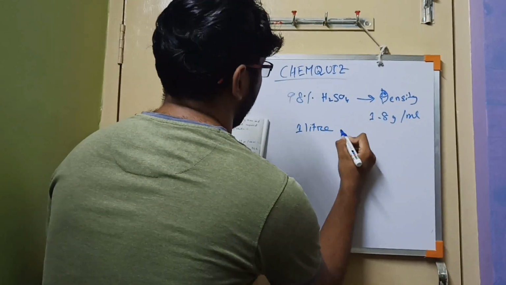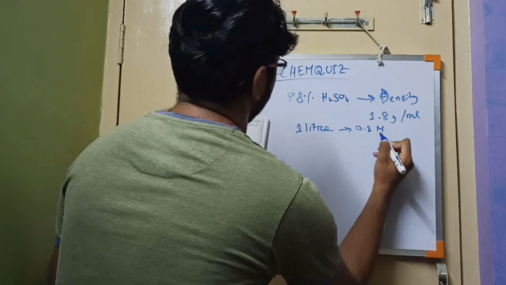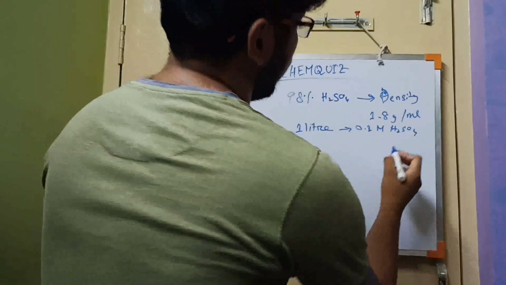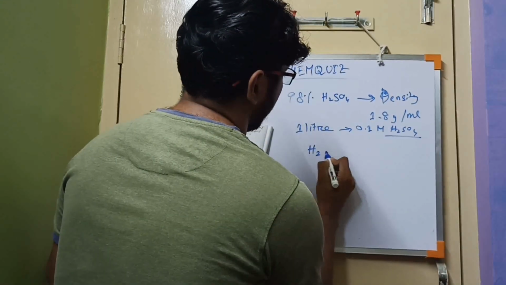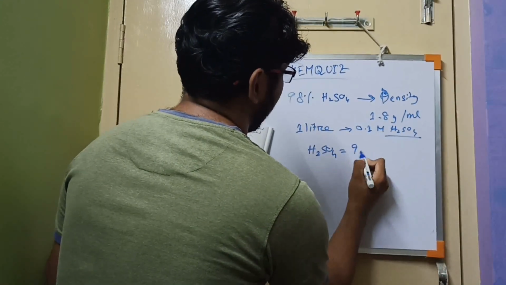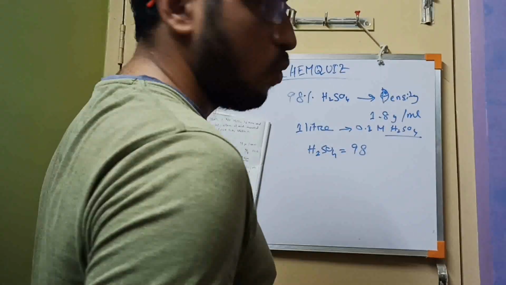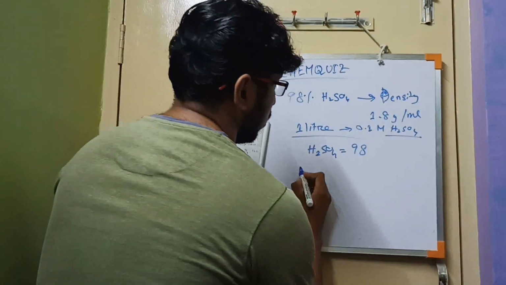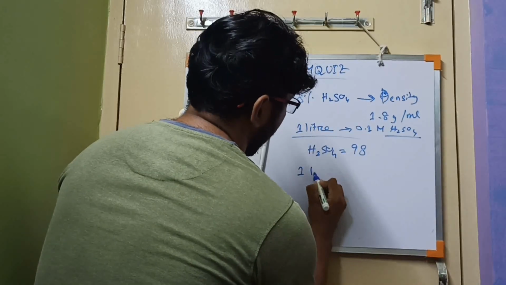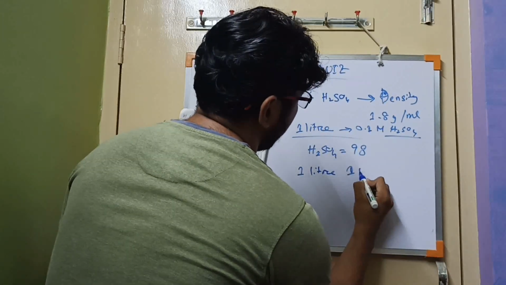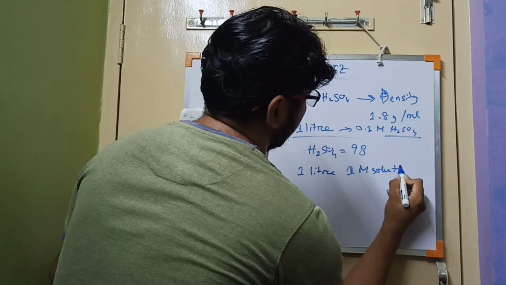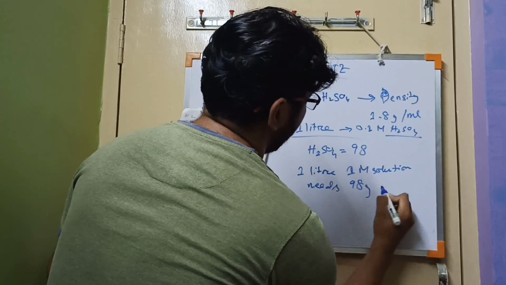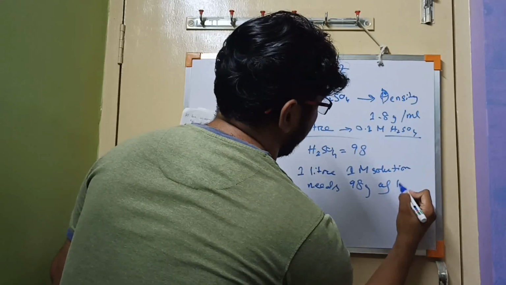So basically we can calculate that the molecular weight of H2SO4 is 98. Now you are making 1 liter of solution but 0.1 molar. So 1 liter of 1 molar solution needs 98 gram of H2SO4.